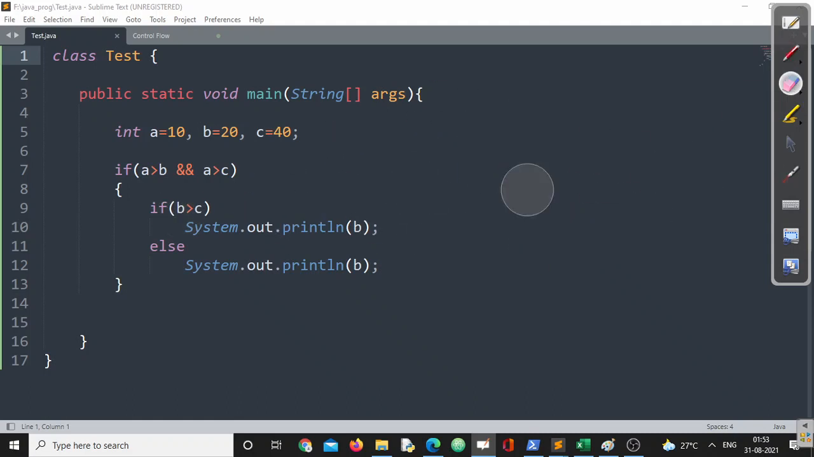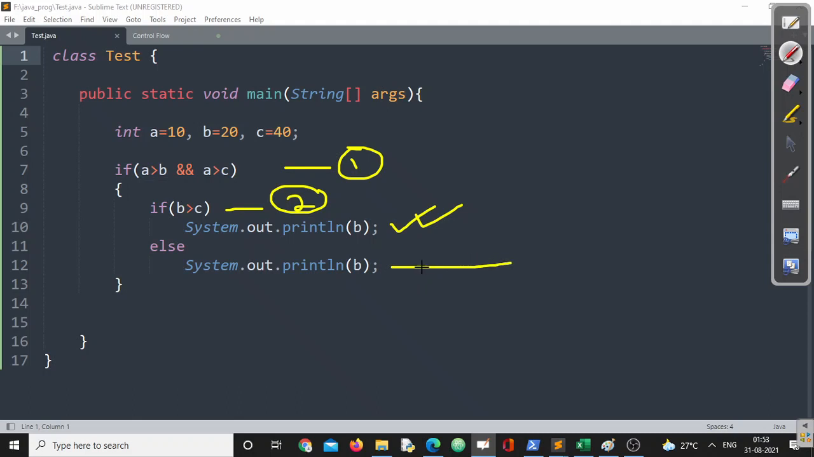Okay. Now, if the first part is true and the second part is true, which statement is going to be executed? Of course, this one. So tell me, what is the condition when this particular statement will be executed? Yes, when will it be executed? If the first one is true and the second one is false, then this particular statement will be executed, right?